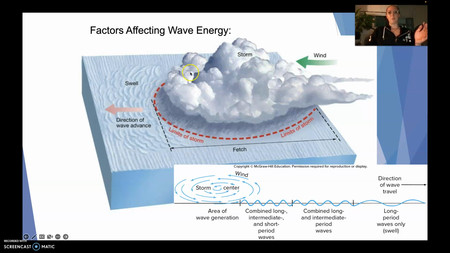So basically, if you have a big old storm, there's still this sort of direction of motion and energy going through the water at the surface that eventually will kind of dissipate out and become this longer period, and we call those swells. But the closer you get to the wave center, the shorter the wave period, basically, which makes sense. Like you're over stronger wind movement, so you're moving water more out of the way here.